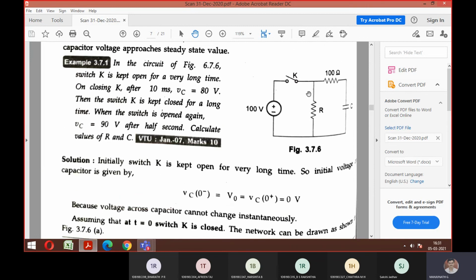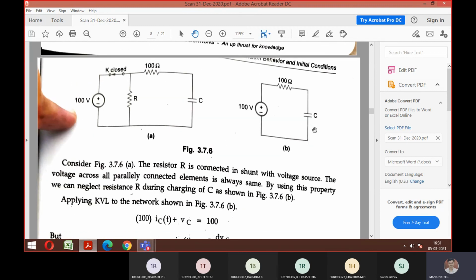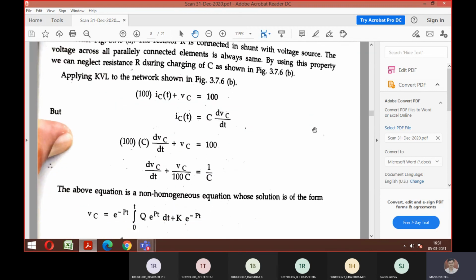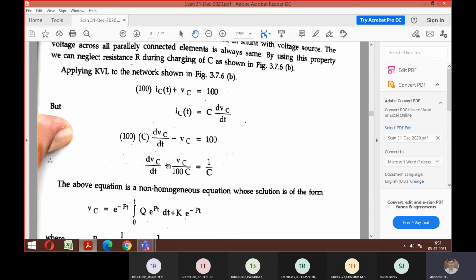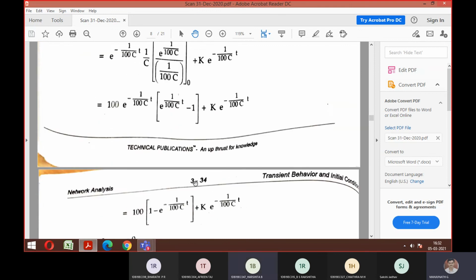See, look at the problem now. So instead of an inductor, now there is a capacitor. You can make changes now. So same procedure, solve it, apply the logic and compare. See, this is like your non-homogeneous equation. Yes or no? Yes, sir. Whenever the RHS, meaning your supply, is not equal to 0, it is always considered a non-homogeneous equation. Just get those values, integrate it, get the answer.